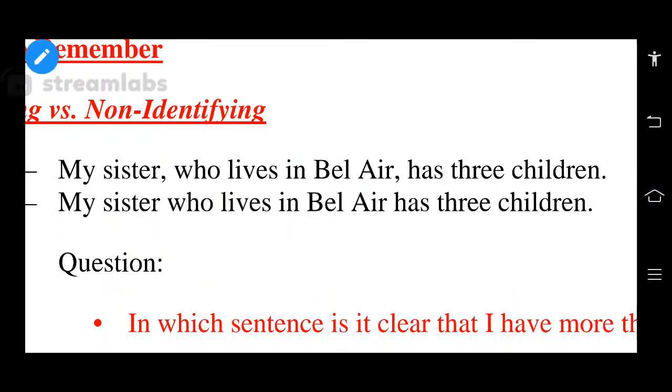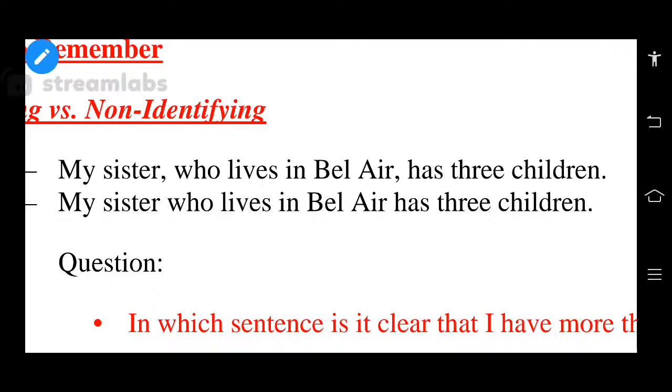A clause which provides additional information with regard to the modifier, we call non-restrictive. And the first one is non-restrictive. Therefore, the second one is a restrictive relative clause.